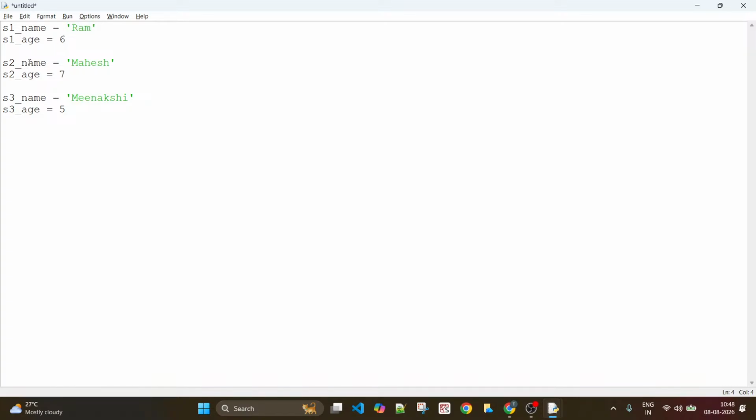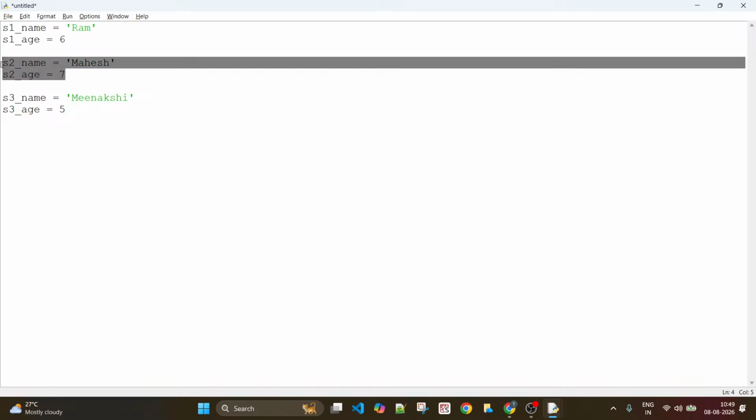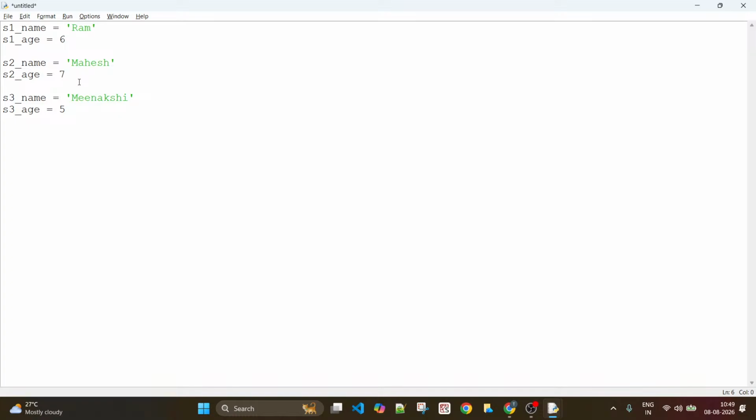And for the second student, the property is name again, but the value of that property is Mahesh. So the value of the property is changing, but the properties remain the same because I decided to only maintain two details for each student. Makes sense? So that is where class comes into the picture.